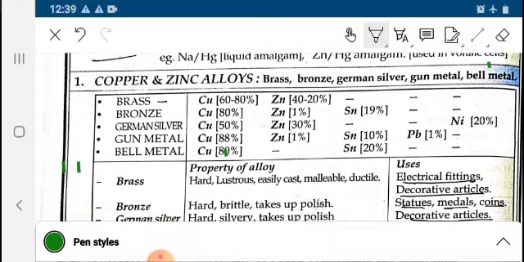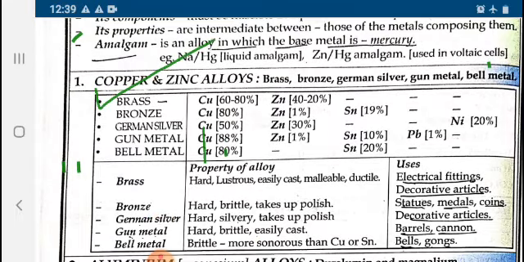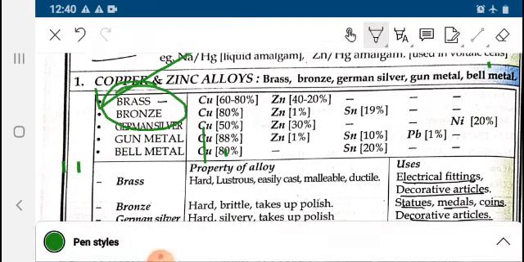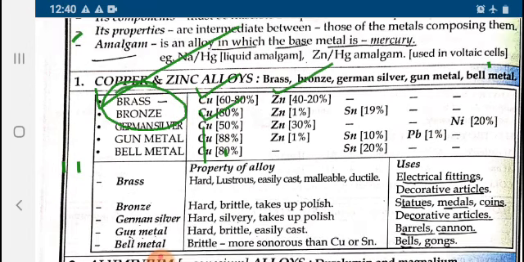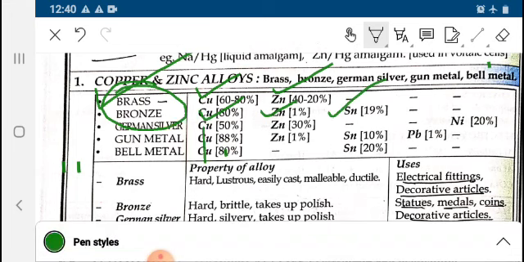Now we will be discussing some of the important alloys: brass and bronze. Bronze is copper, zinc and tin, but the main components are Cu and Sn, whereas brass is Cu and Zn.